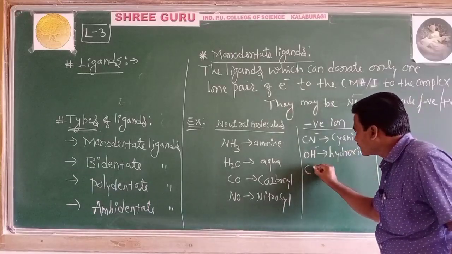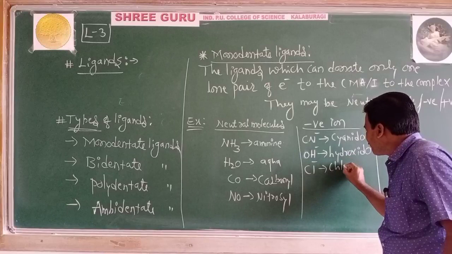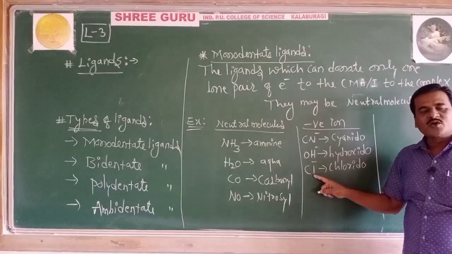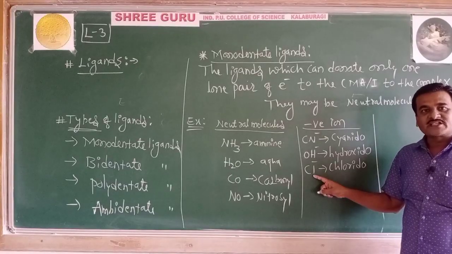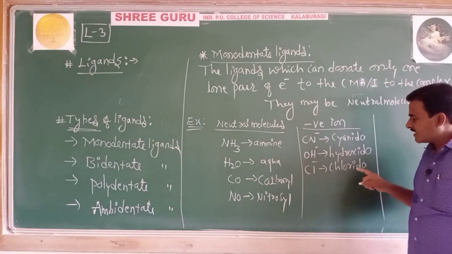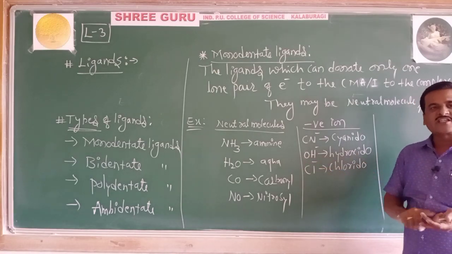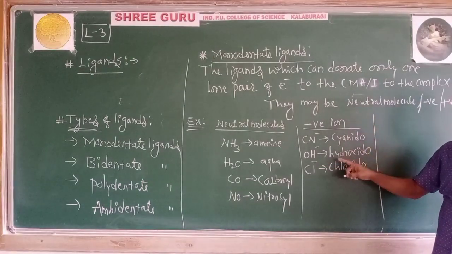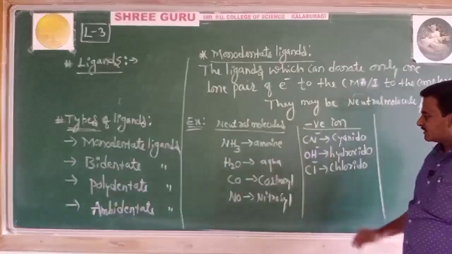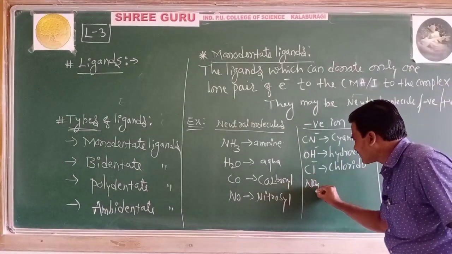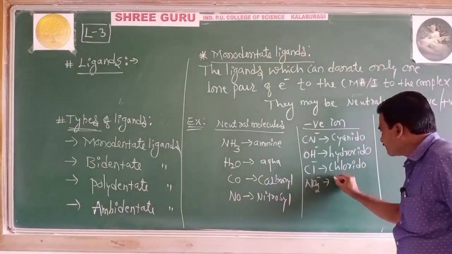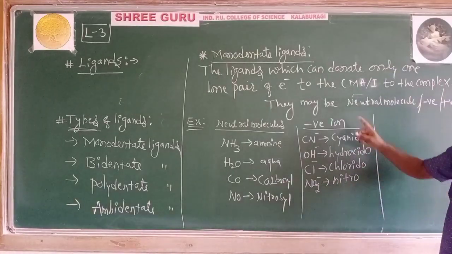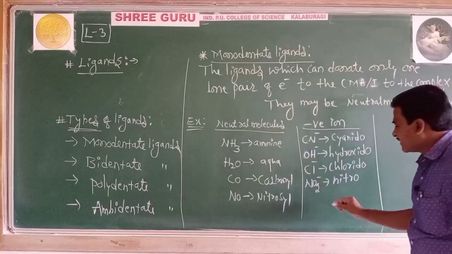If I take Cl minus, chlorido. Similarly, Br minus bromido, I minus iodido, F minus fluorido. Altogether these are called halido, negative monodentate ligands. Then NO2 minus, nitro, a monodentate negative ligand.